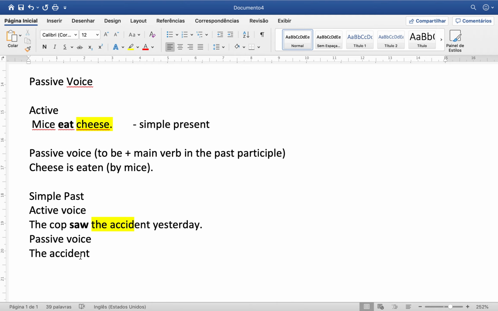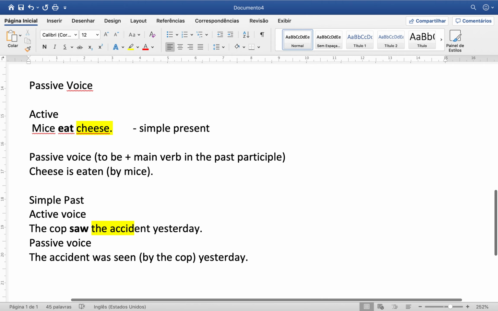So the accident was seen, because I have to choose the main verb in the past participle. So the accident was seen yesterday. Or if you want, you can include by the car yesterday. So this is optional, right? So basically speaking, this is the passive voice.